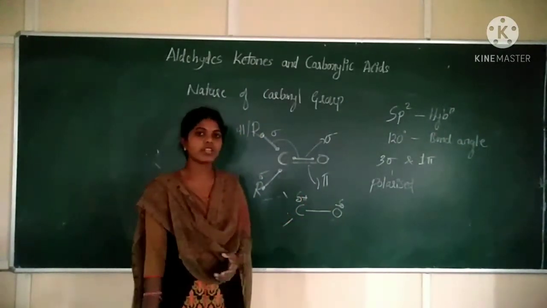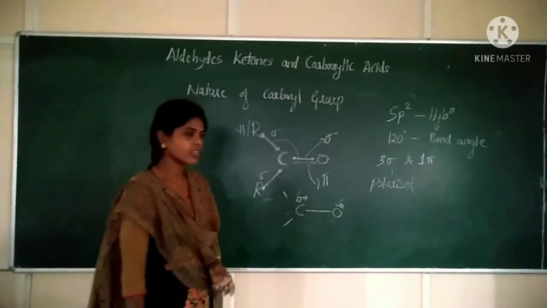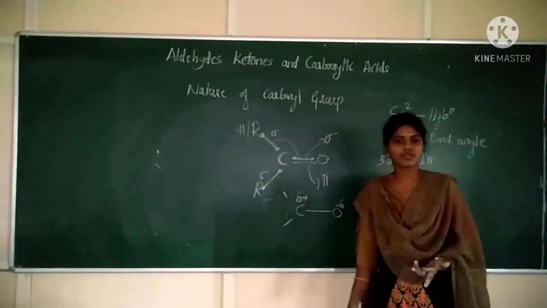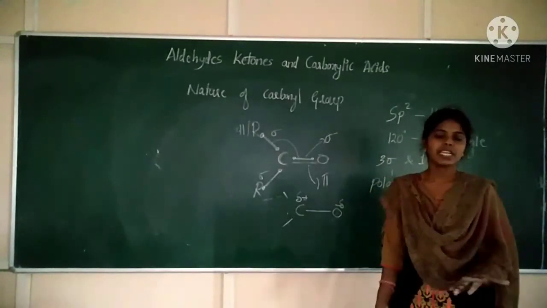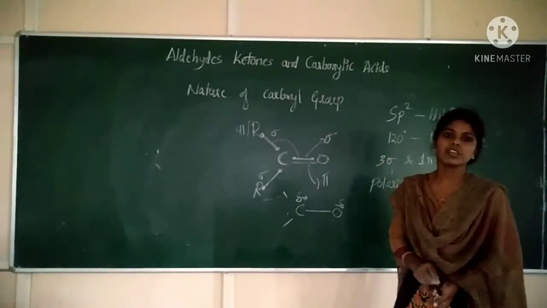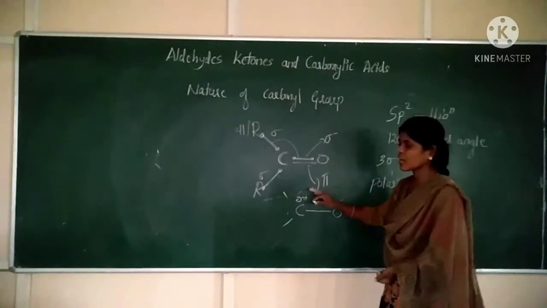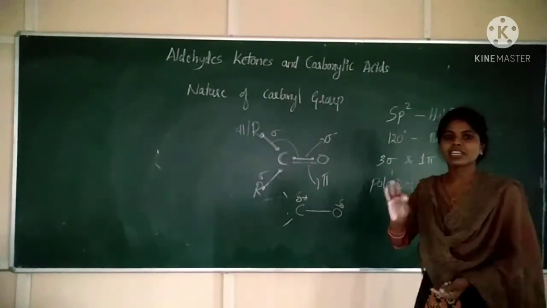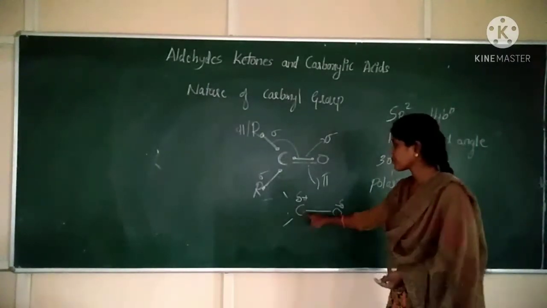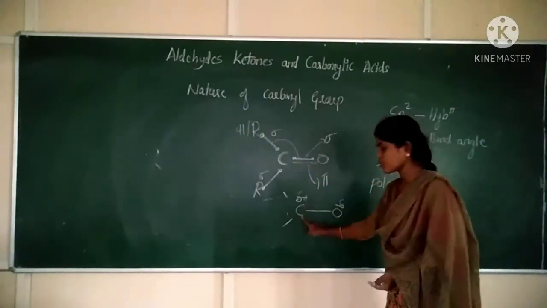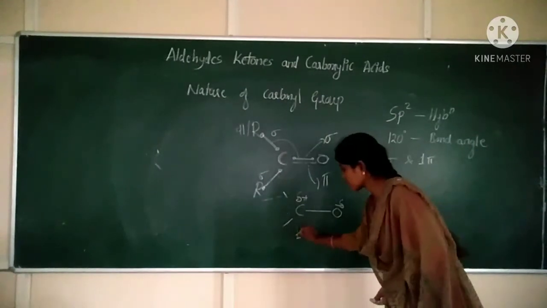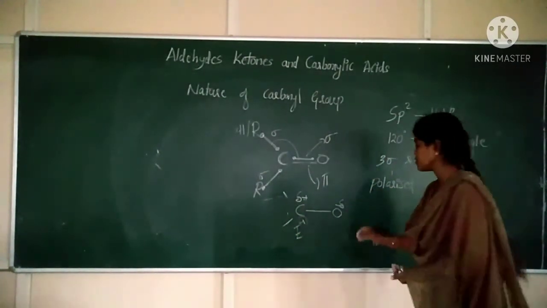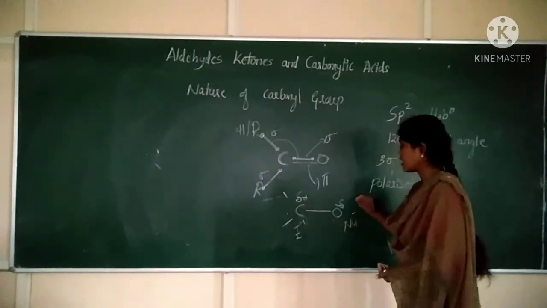So we know about electrophile and nucleophile, correct? What is an electrophile? Positively charged species are said to be electrophiles. Then what is a nucleophile? Negatively charged species are said to be nucleophiles. In a carbonyl aldehyde or ketone, the carbonyl carbon acts as an electrophile, the electrophilic center, and oxygen acts as a nucleophile, the nucleophilic center.